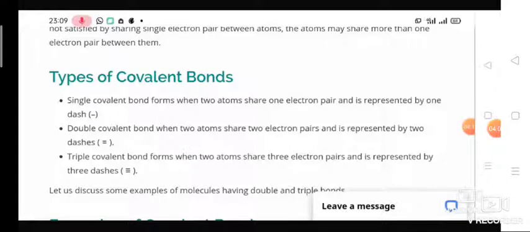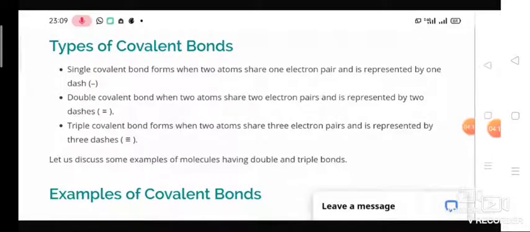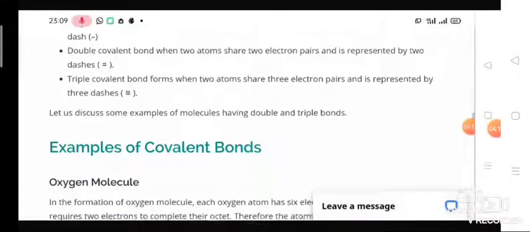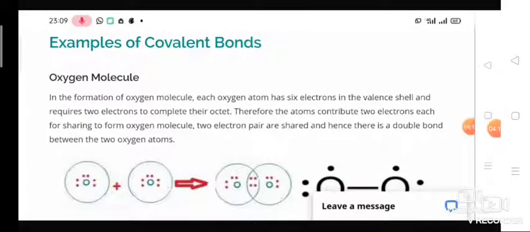When it shares 3 electrons from each atom, it is represented by a triple bond. So when we are showing this Lewis dot structure, we have to show the Lewis dots as well as the bond also. Here is an example of a covalent bond. Let us take the example of the oxygen molecule.